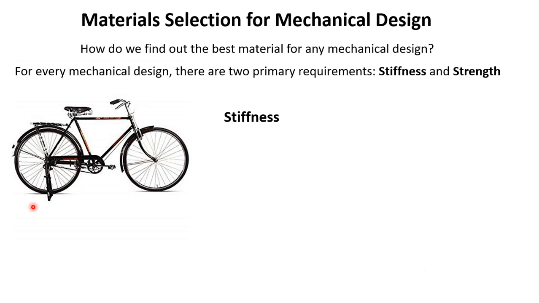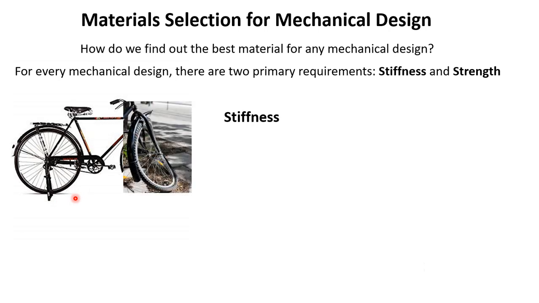Because if there is a problem with the stiffness, this bicycle cannot be used. For example, if the wheel buckles, obviously this bicycle cannot be used. Similarly, if the frame buckles or any part of the metal deforms during the use, then it cannot be used. In this kind of bicycle, you will see that stiffness has been paid very good attention, and that's why these bicycles have become quite heavy. These are quite heavy bicycles and difficult to ride. But from the stiffness point of view, this bicycle can give very good performance.